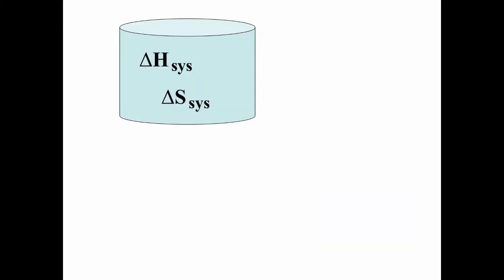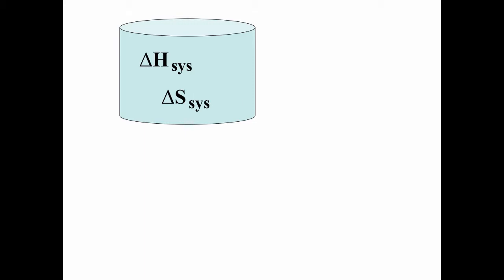So let's take a look at this via an example of a system that we're here representing just by a blue cylinder. It could be, again, a beaker of water or some chemicals that are reacting. It's the things we're interested in, the process we're interested in. And the system will have a delta H, an enthalpy change, and a delta S, an entropy change. And we put a little subscript sys on each of these to clarify we're talking about the system.